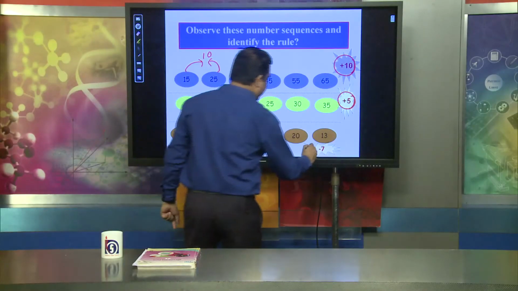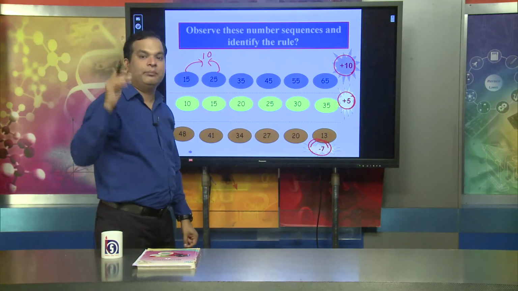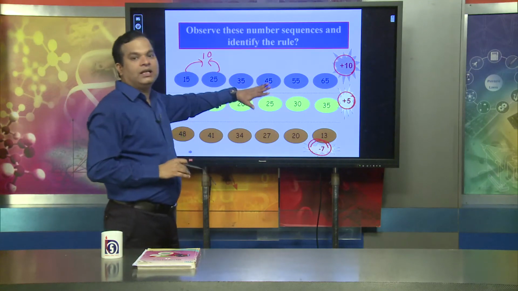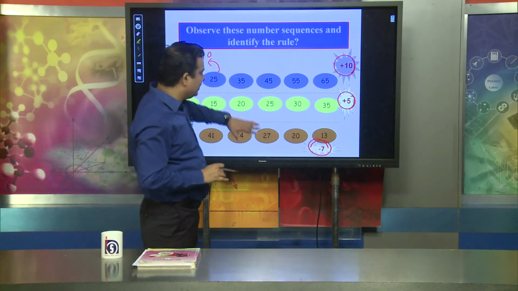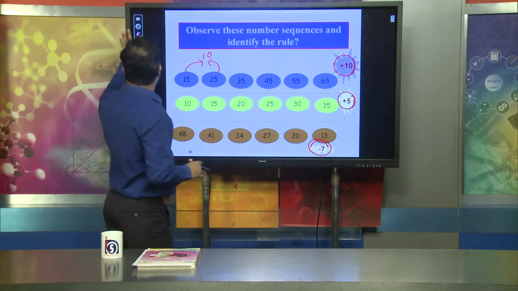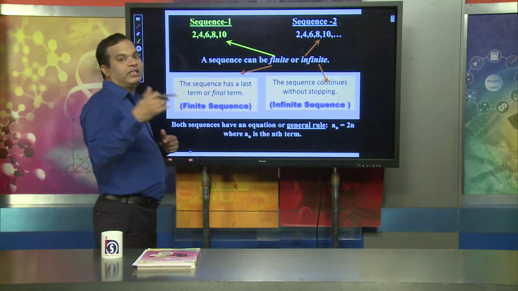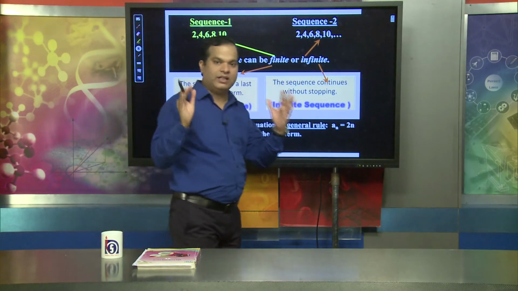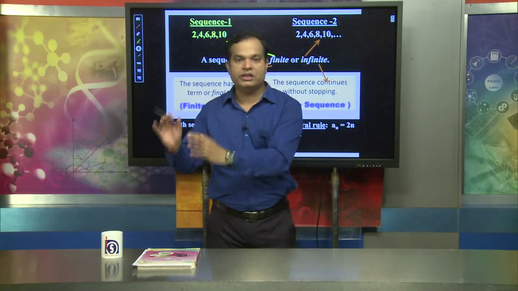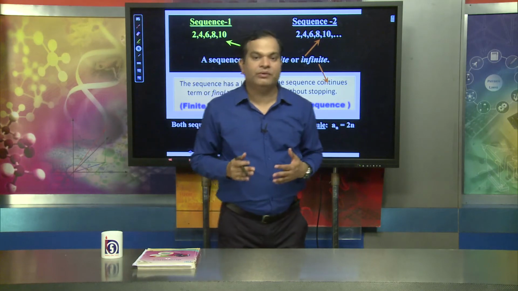So here the difference between consecutive numbers is a fixed quantity. In the first two cases it was in ascending order and in the third case it was in descending order. This is a kind of sequence in which the difference between two consecutive numbers is a fixed quantity, and we will tell what kind of sequence it is called.